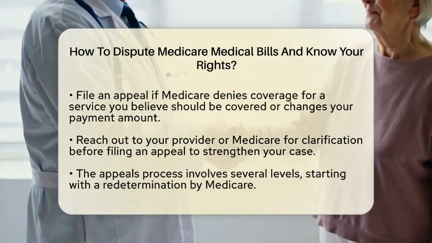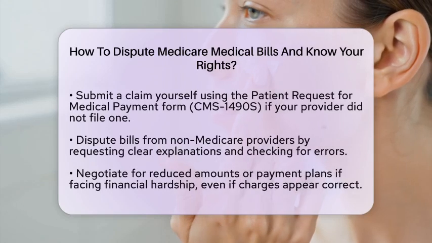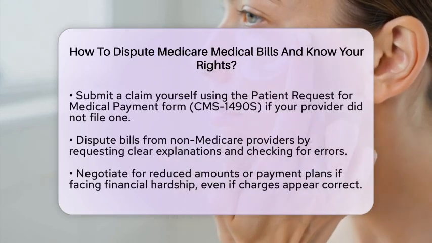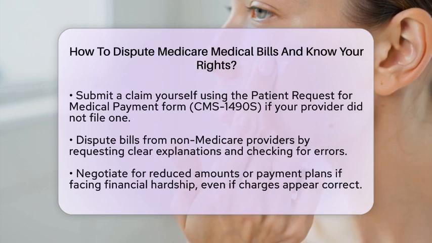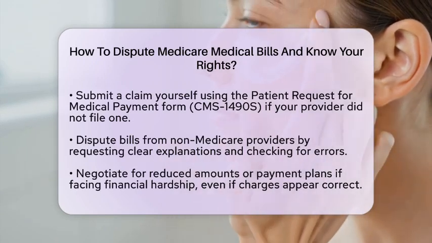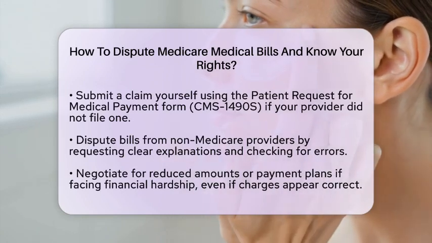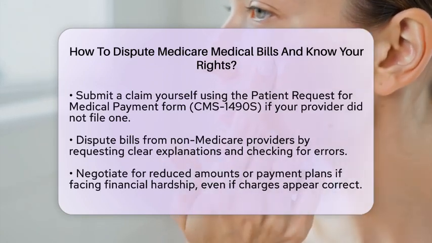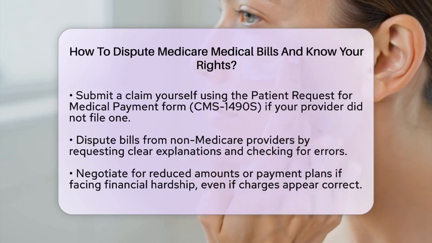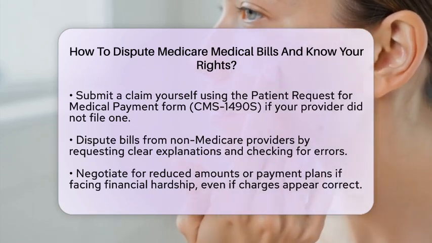For bills not directly related to Medicare claims, like charges from providers who do not accept Medicare, you can still dispute the bill. Contact the provider and request a clear explanation of the charges. Look for errors such as duplicate charges or billing for services you did not receive. If everything seems correct but you face financial hardship, consider negotiating for a reduced amount or a payment plan.